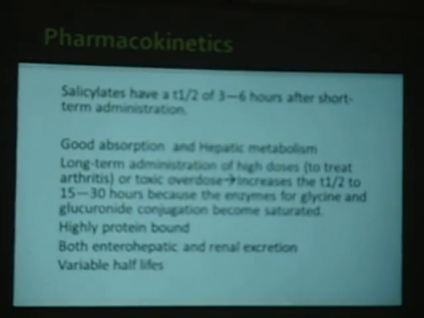Coming to the pharmacokinetics: how these drugs are absorbed in the body, and what the various metabolic routes are. That is ADME, what we are studying now. Usually we give paracetamol at an interval of 6 hours, meaning 4 times a day.